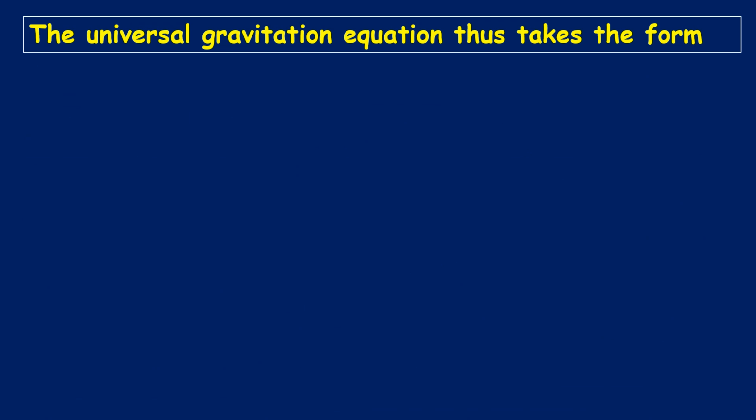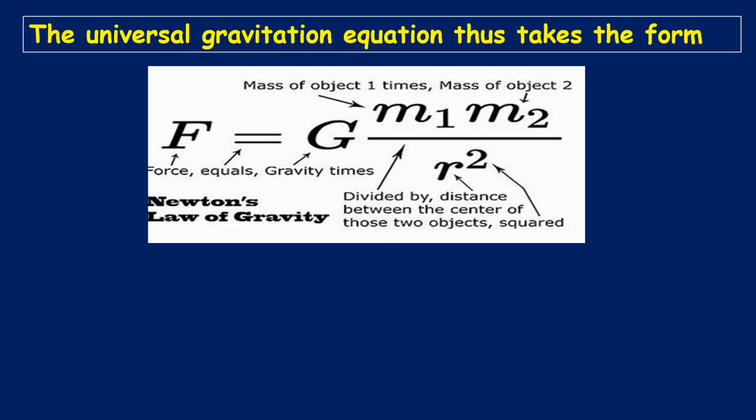The universal gravitation equation thus takes the form F is equal to capital G times m1 m2, the product of masses, upon distance square or radius square.